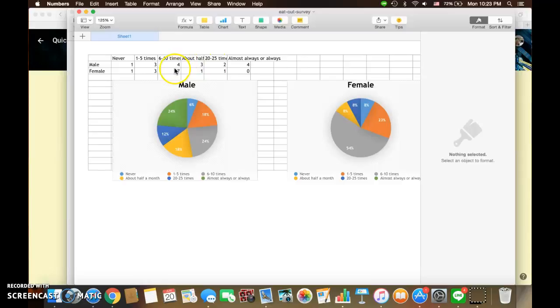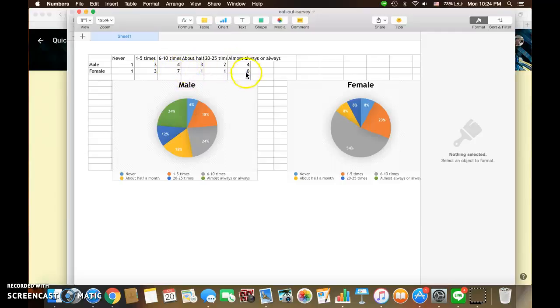Most females often eat out 6 to 10 times per month. Most males, there are 4 males, almost always eat out per month. The highest for males are 6 to 10 times and almost always, and for females, 6 to 10 times.